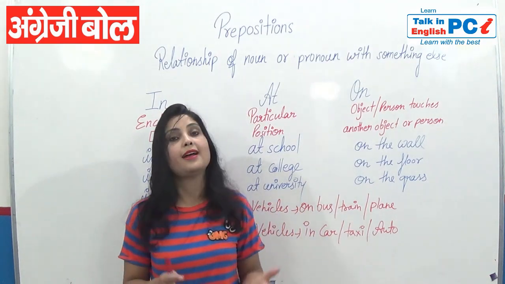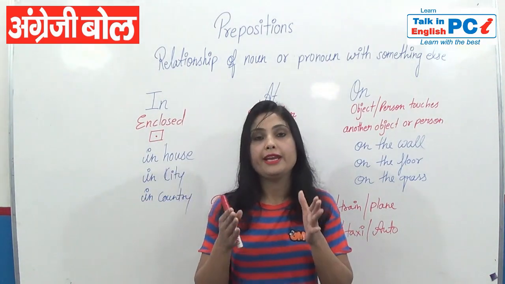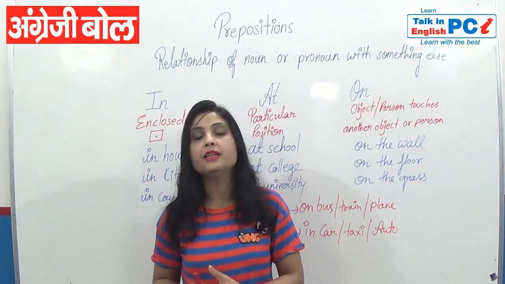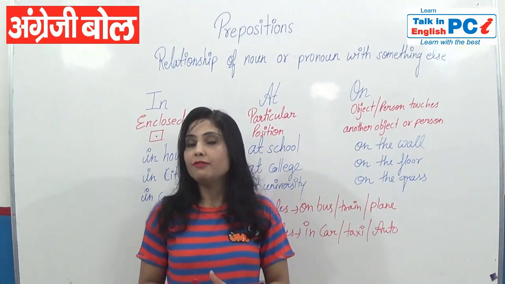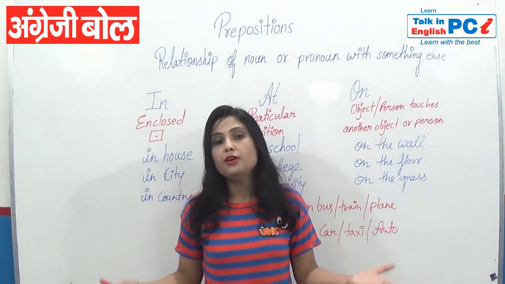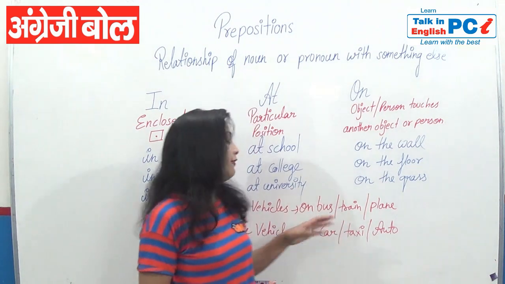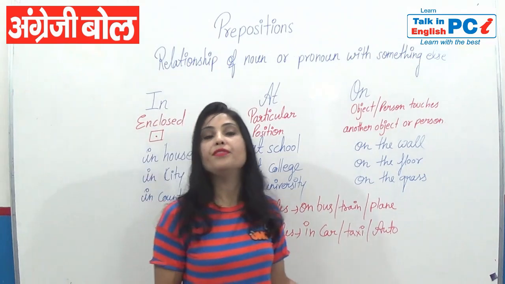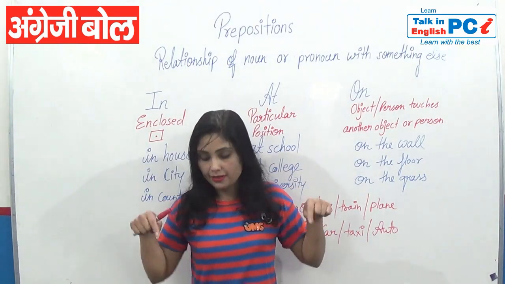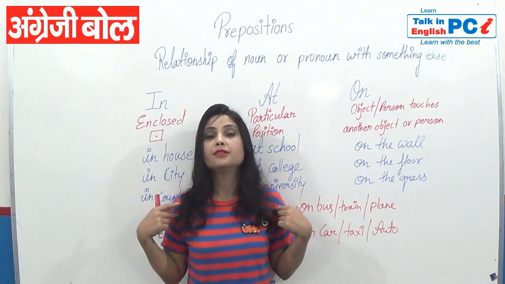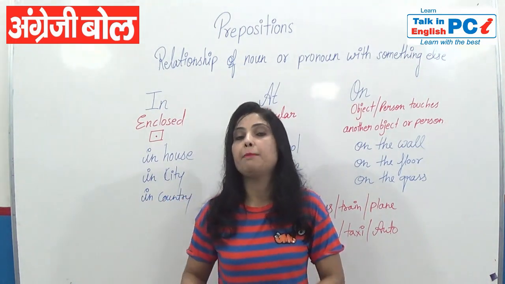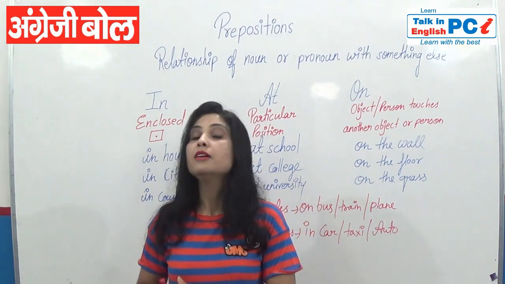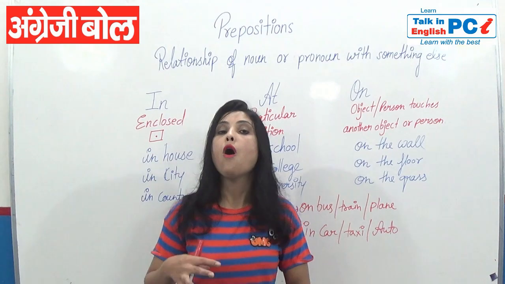Third and last one is on. When to use it? When any object or person touches another object or person, we use on. I would like to give again the example of my whiteboard. Where is the whiteboard right now? It's an object and it is touching the wall, so I will say on the wall. Where am I standing right now? On the floor. I'm the person touching the floor with my feet. When you go for a morning walk, you touch the wet grass with your feet, so you will say on the grass.